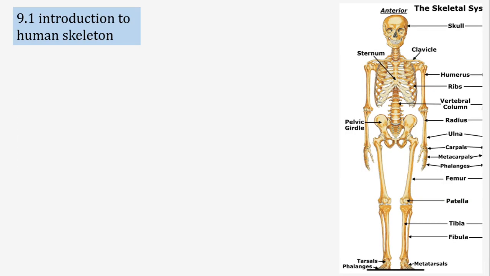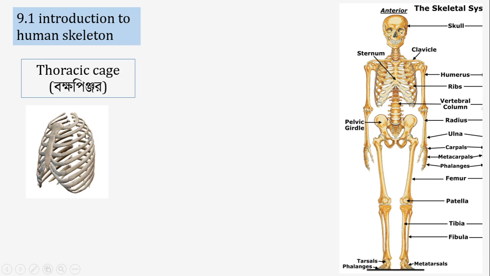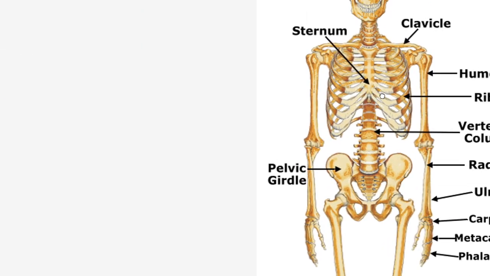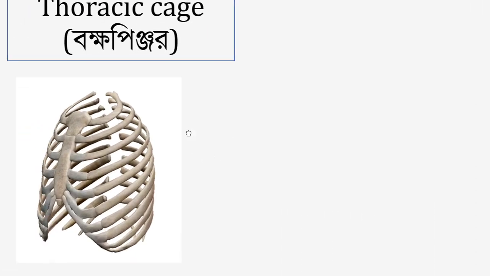And now we will come down further and go to the chest. In the chest region, we term this part the thoracic cage, called bokkhopinjor in Bangla. In the region of the thoracic cage, the sensitive organs of our body, lungs, heart, etc., are safely enclosed inside this region.